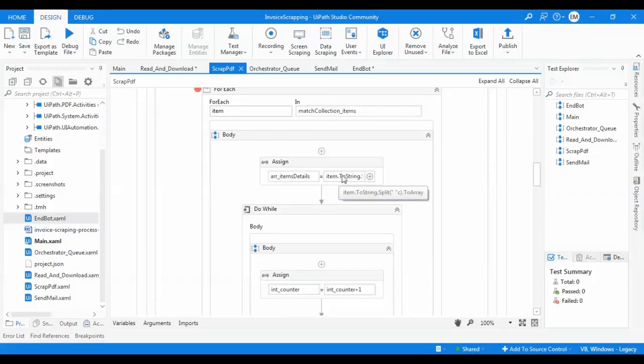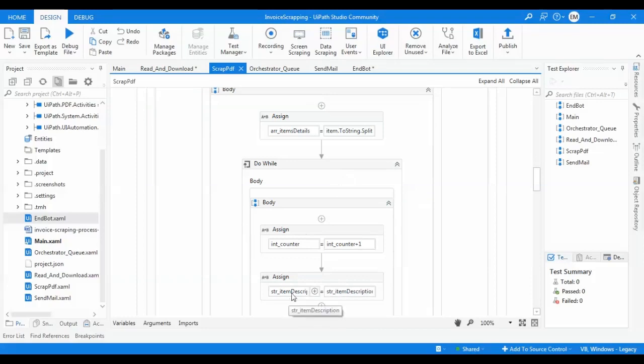I'm assigning here the item details, to split it to an array, so I can loop through the item description here. I'm getting a counter here.